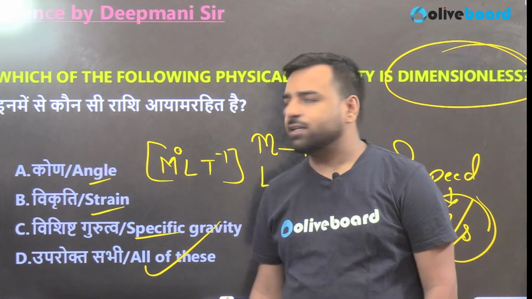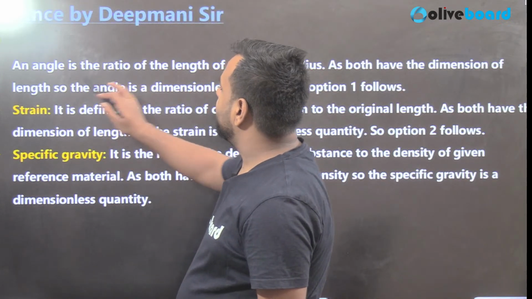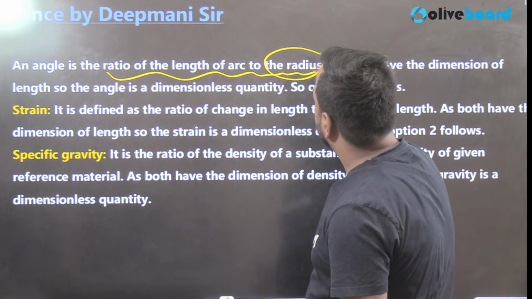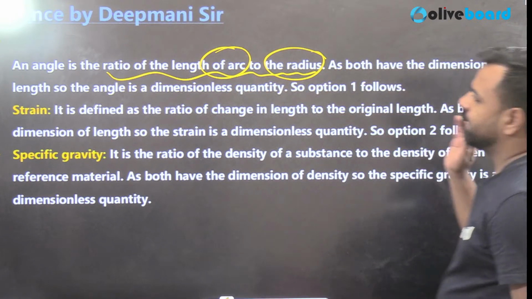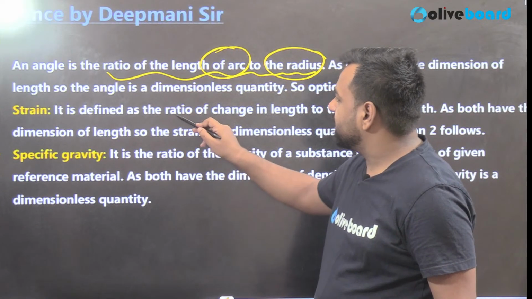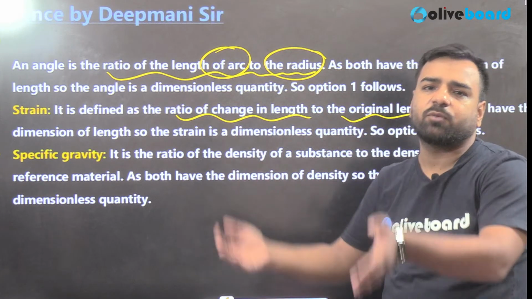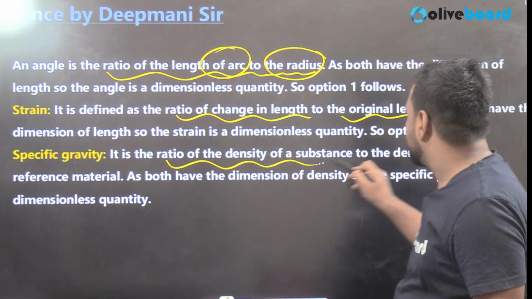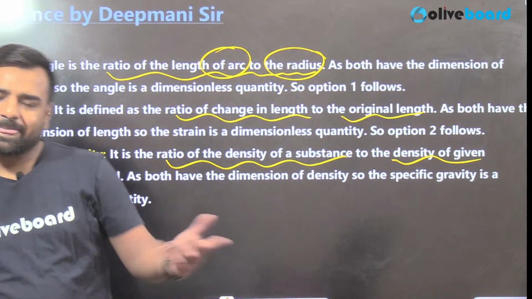So if you want that in detail, don't worry, I mentioned that also. See, an angle is the ratio of the length of the arc to the radius. So here also length, here also length. That will cancel out each other. So guys, that's done. Strain, that is the ratio of the change in the length to the original length. Again, length upon length, that is meter upon meter. Again cancelled. Specific gravity, the ratio of the density of a substance to the density of the given reference material. So density upon density, again sir, unitless.